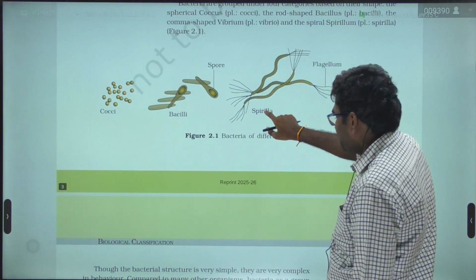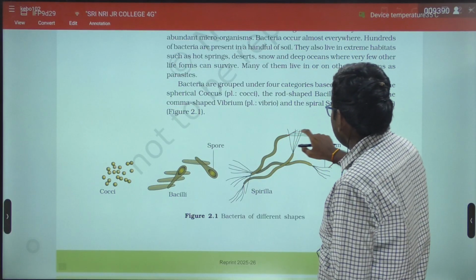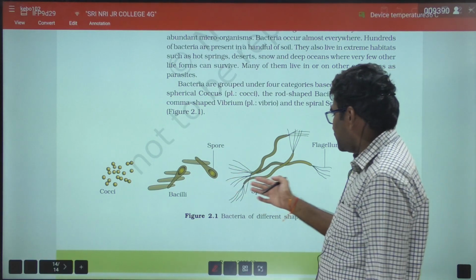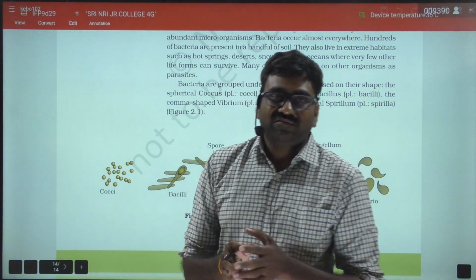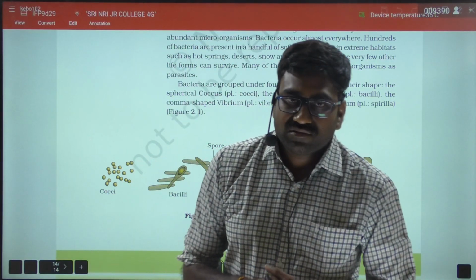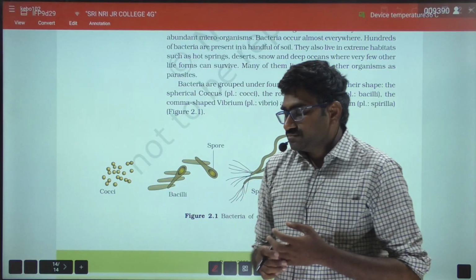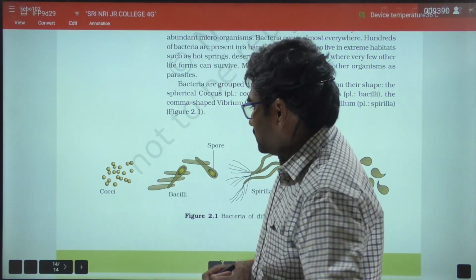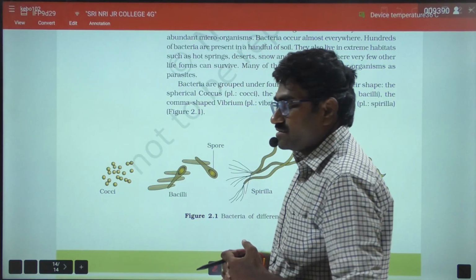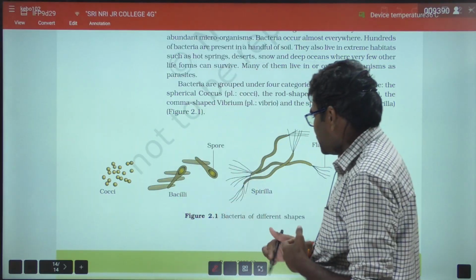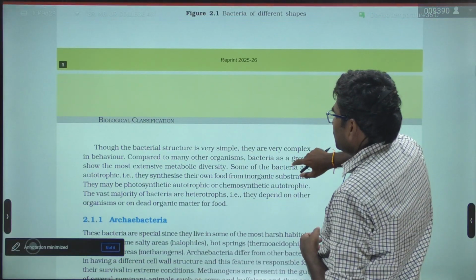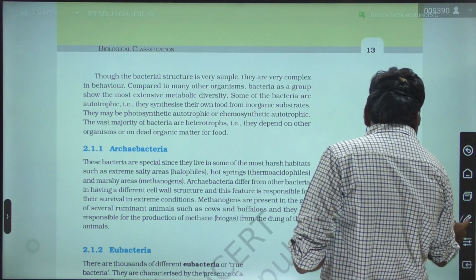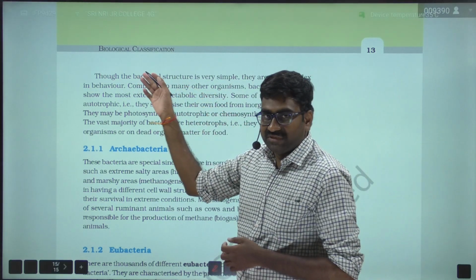So based on the shape, bacteria are classified into four groups: cocci, bacilli, spirilla, vibrio. And in the cocci, we will find again monococcus, diplococcus, streptococcus, and sarcinae. So we'll find different types of cocci that we are going to discuss in the cell, the unit of life, right? So this point is very important. This statement was asked many times in the examination.